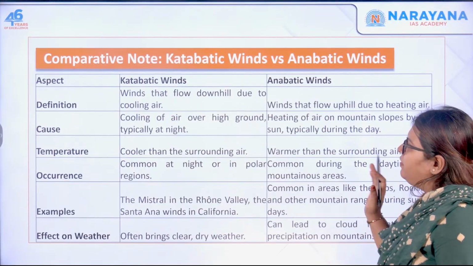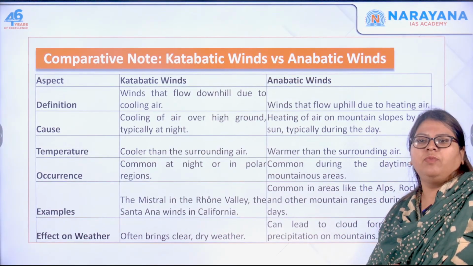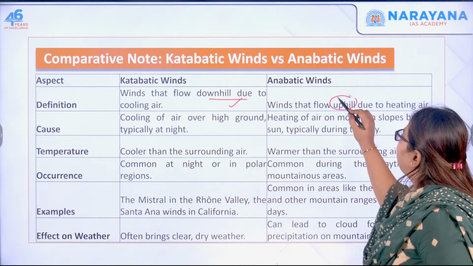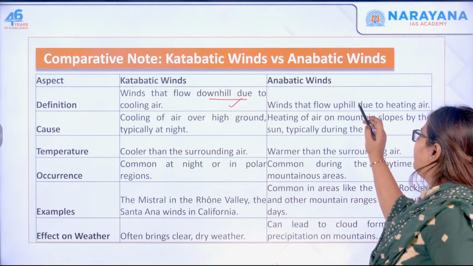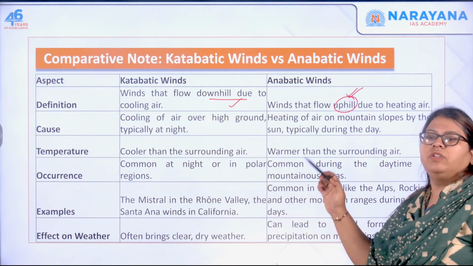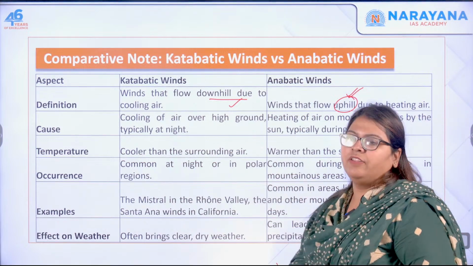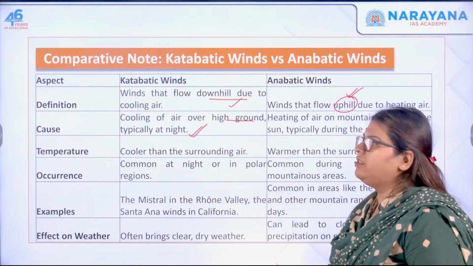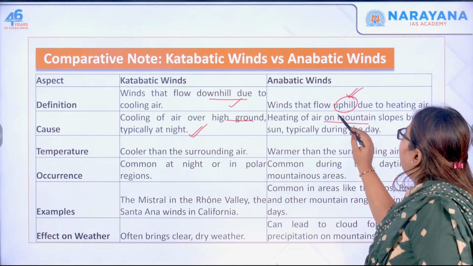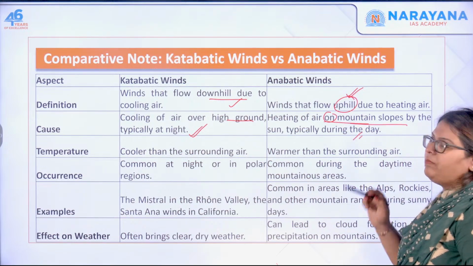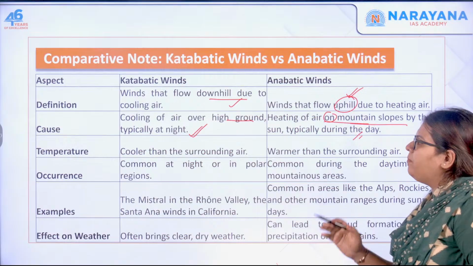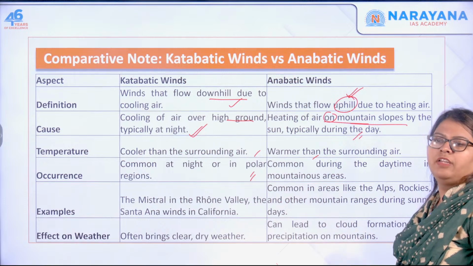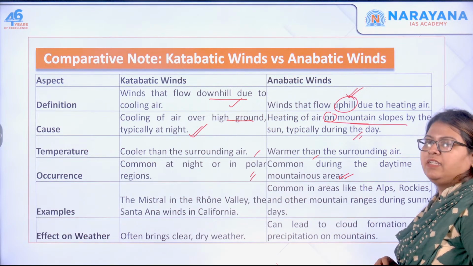If you see the difference in both: katabatic winds flow downhill, and anabatic winds flow uphill due to the heating of air. Due to the heating of air, it goes up. The cause of katabatic winds is the cooling of the air over high ground, typically at night. For anabatic winds, it is the heating of air on the mountain slopes by the sun, typically during the day. Night and day. Temperature cooler, temperature warmer. Occurrence is in the polar regions for katabatic, and in the mountainous areas in the daytime for anabatic.